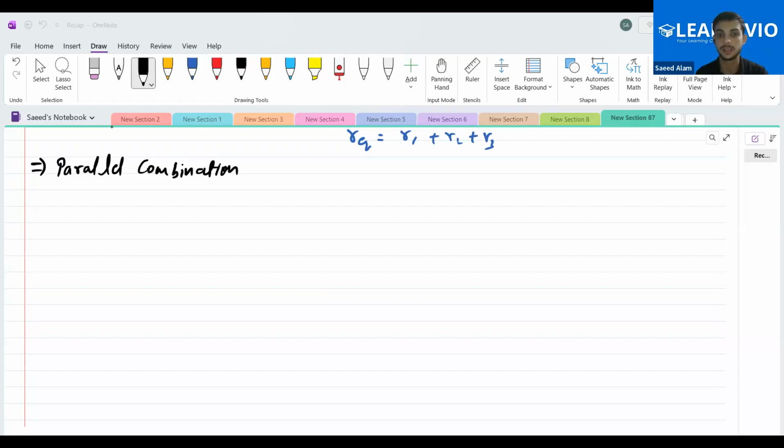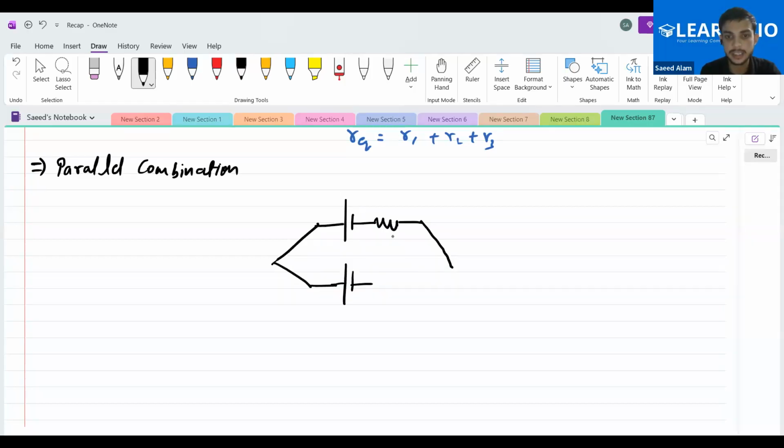Is this clear to you people? So just draw the circuit over here first of all. Let us take that this is the cell that we are drawing. Let us do it for two cells only, and then we'll generalize the result for the other ones.